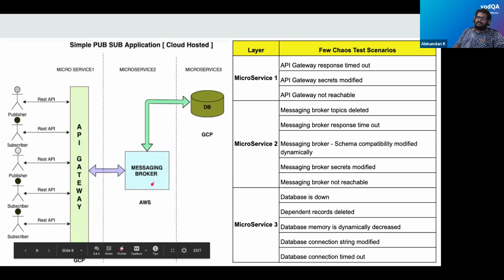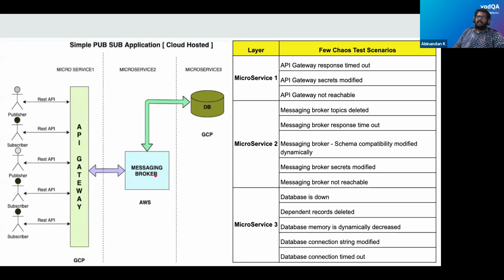Microservice 2 hosts the messaging broker. A messaging broker is a queue or topic mechanism like RabbitMQ or Kafka, which collects the publisher information and passes it on to the corresponding subscribers. Then we have the database, which stores the stateful information of the system. It is hosted in GCP and is considered microservice 3.